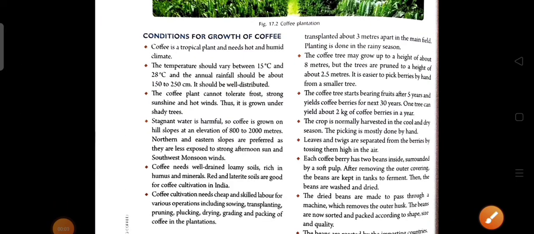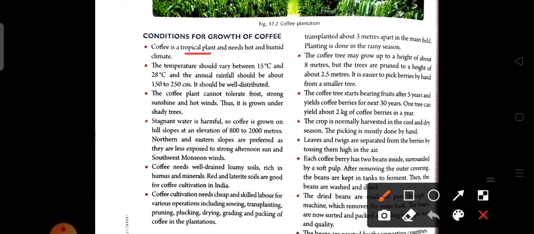So here let us again discuss in brief the conditions for the growth of coffee. As it is a tropical plant, it needs a hot and humid climate with a temperature of 15 degrees Celsius to 28 degrees Celsius. The annual rainfall should be 150 to 250 centimeters and well distributed, and the coffee plant doesn't tolerate frost, strong wind, sunshine, or hot wind.